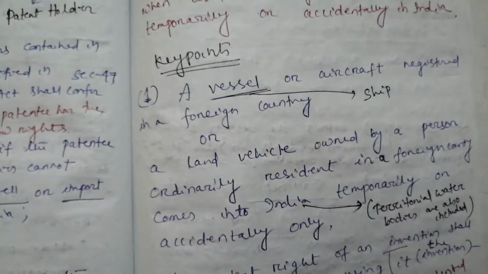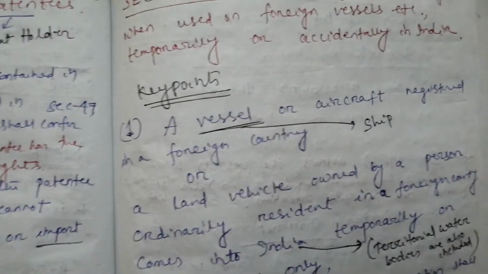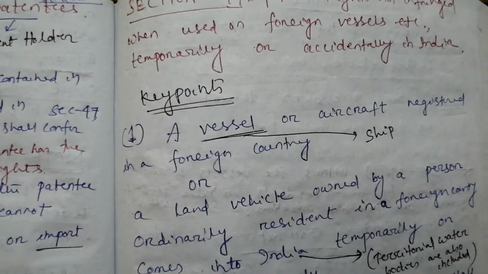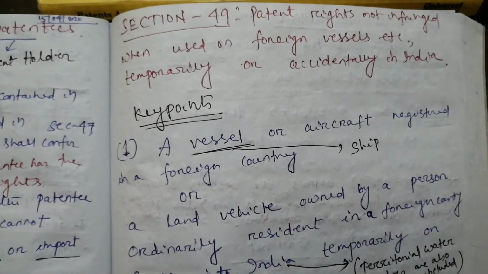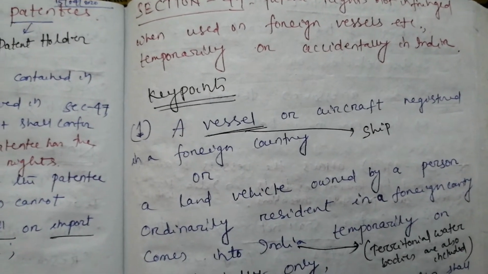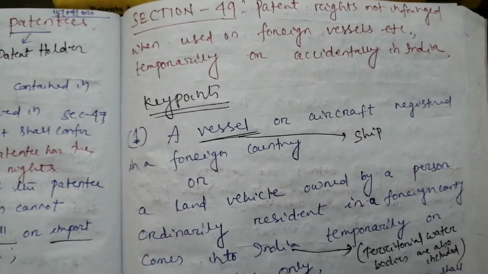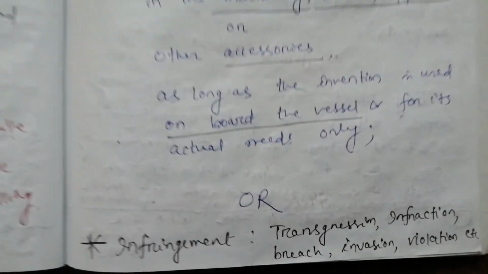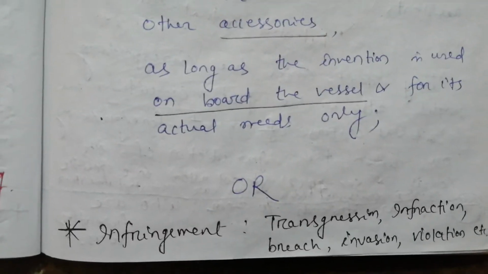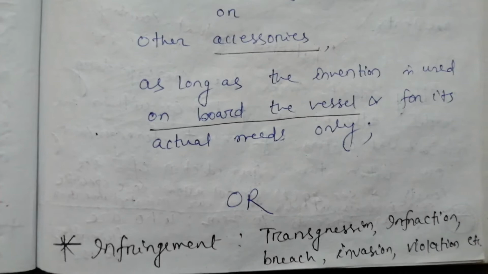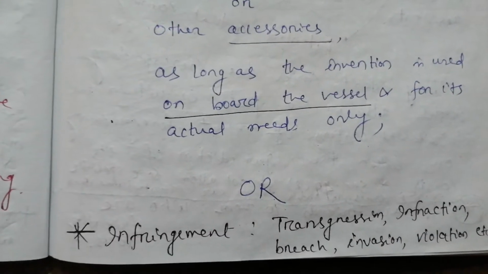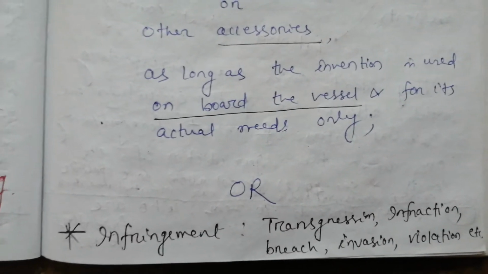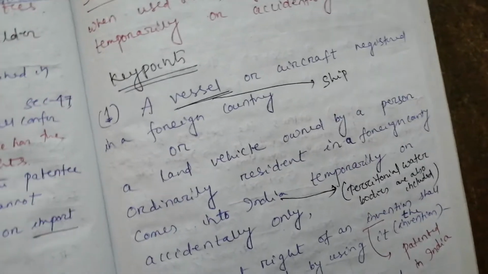Infringement means a kind of violation, a kind of transgression, we can say. That means we are using somebody's inventions without their knowledge. Fine. Or I have written here for ease of understanding the synonyms of infringement, and these are transgression, infraction, breach, invasion, violation, etc. Fine. So subsection 1 is clear now.